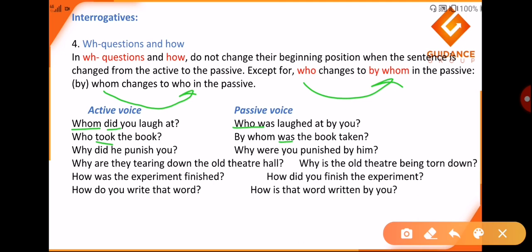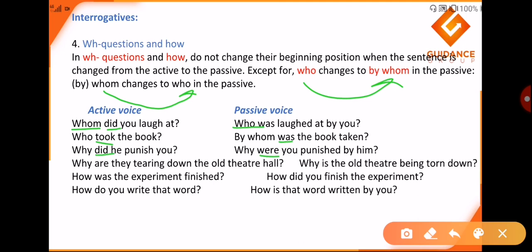Did he punish you? Why were you punished by him? Why did he punish you? Sorry, the sentence is why did he punish you? Hence the passive voice is why were you punished by him? Now again, did is a past form. Now again, were is used.